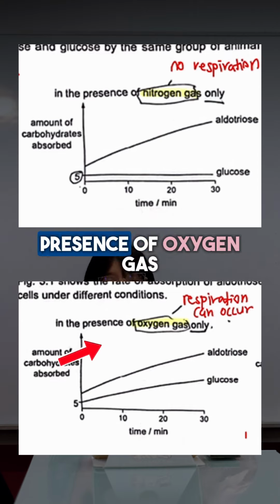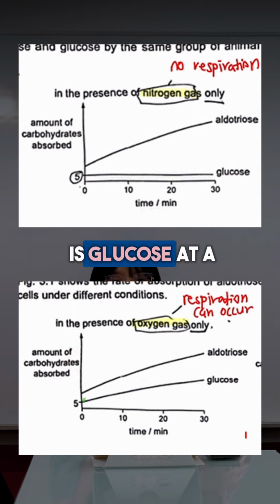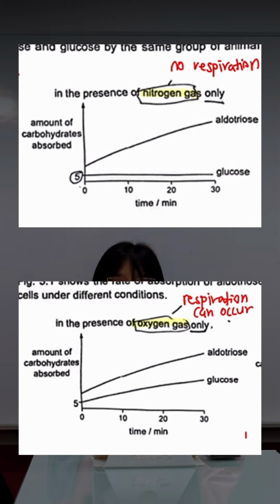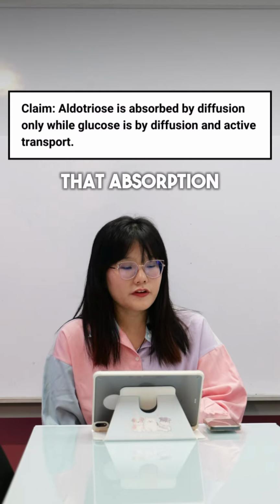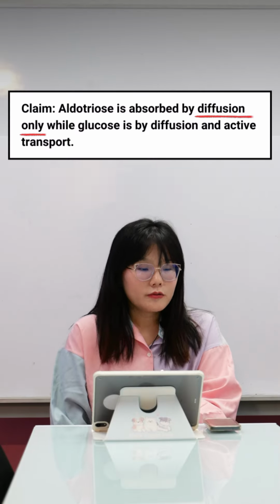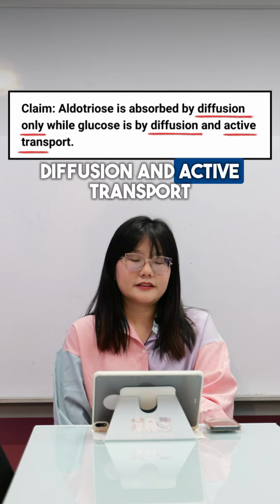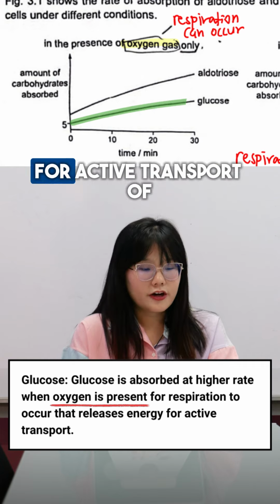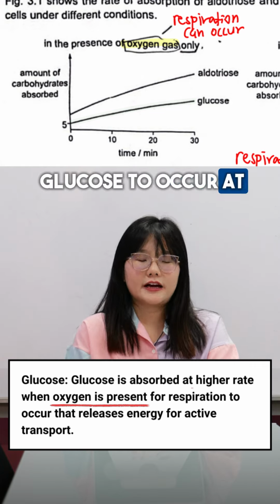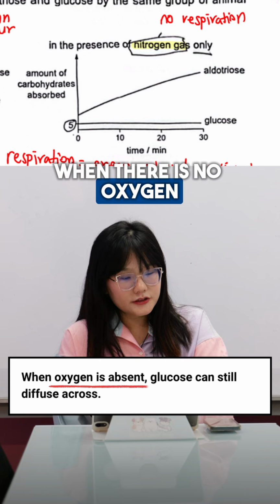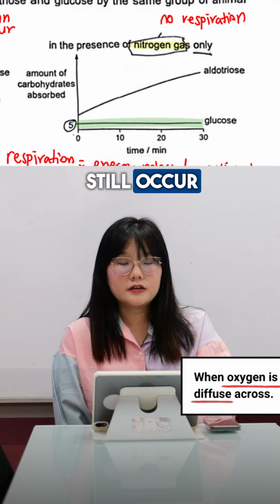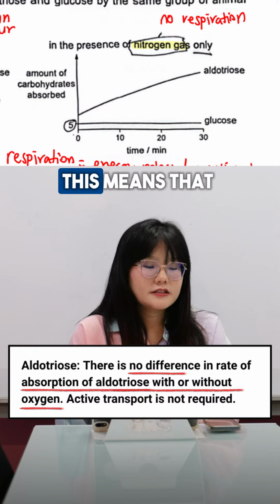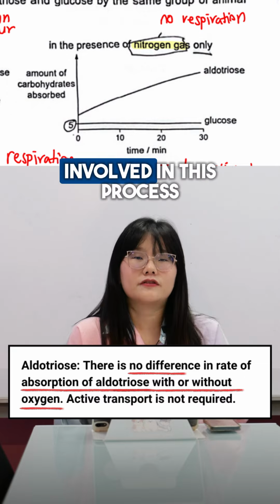However, only in the presence of oxygen gas is glucose at a higher rate compared to when there was only nitrogen gas. What this means is that absorption of aldotriose is by diffusion only, while glucose is by diffusion and active transport. When oxygen is present, respiration occurs to release energy for active transport of glucose to occur at a higher rate. When there is no oxygen, diffusion of glucose can still occur. However, absorption of aldotriose is the same with or without oxygen. This means that active transport is not involved in this process.